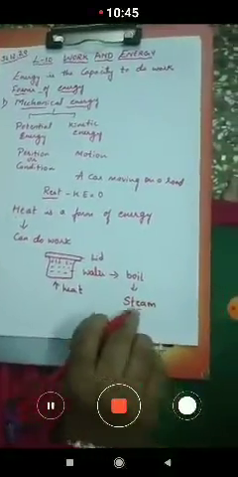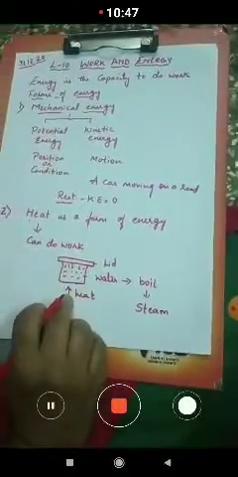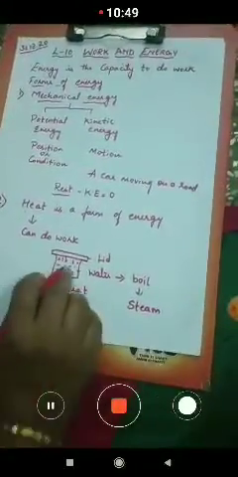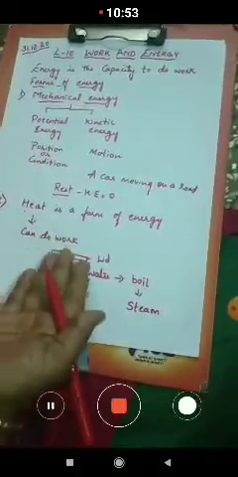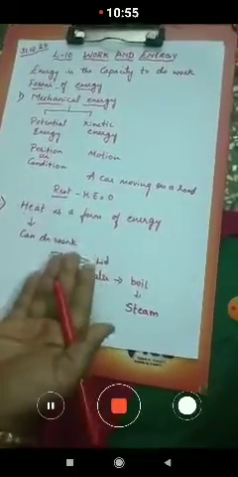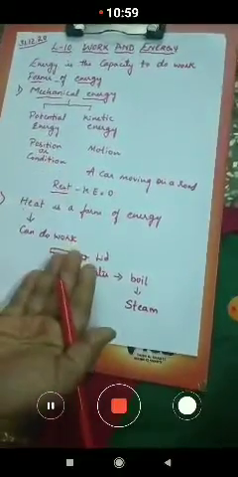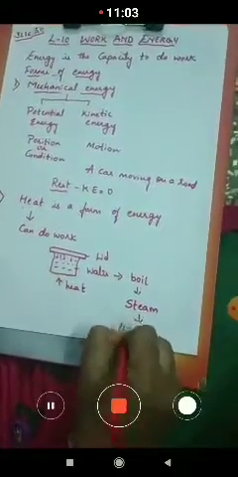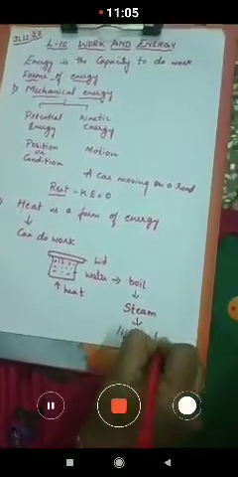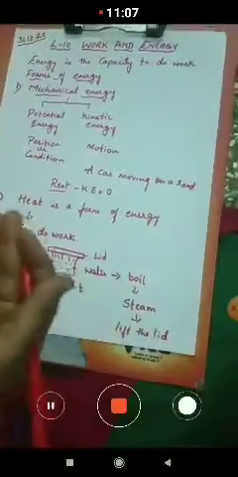Now this steam which is present inside the vessel makes the lid move up and down. That is, it is lifting up the lid of the vessel. This steam helps to lift the lid, yes, to make it go up and down.